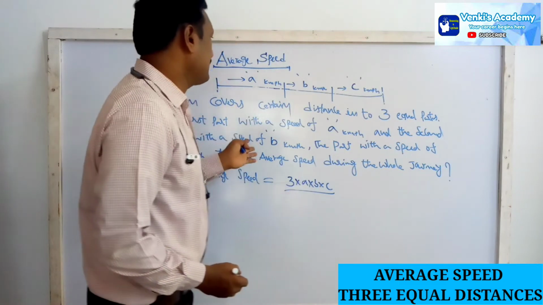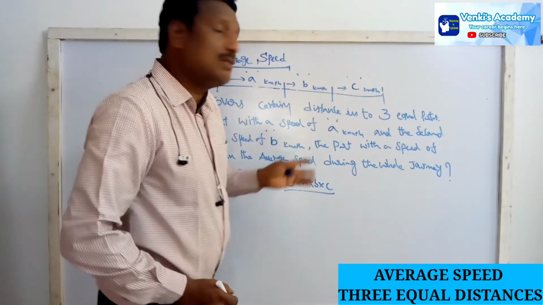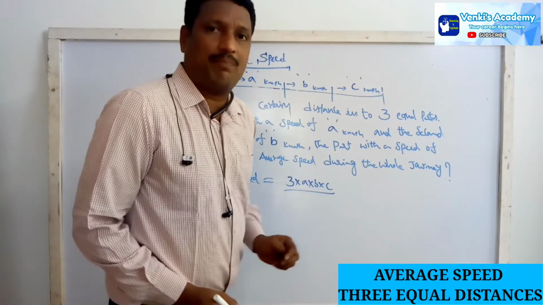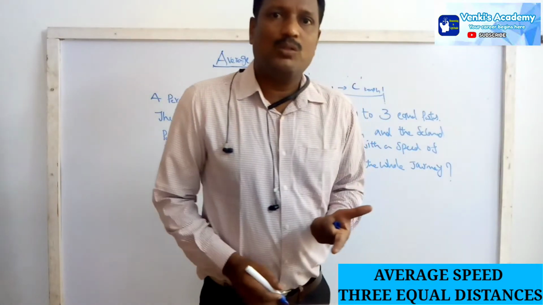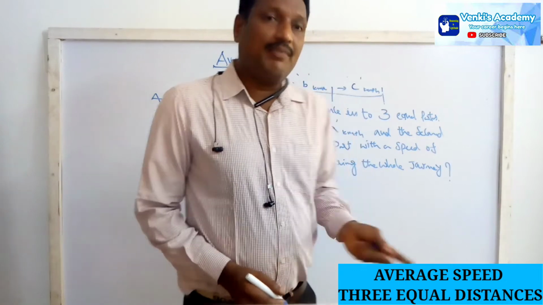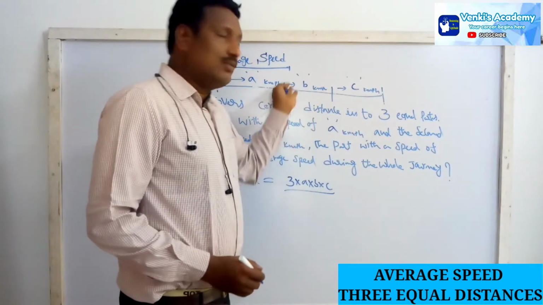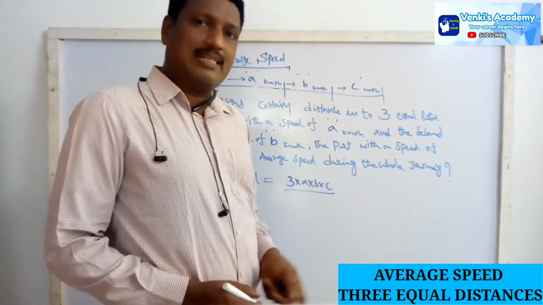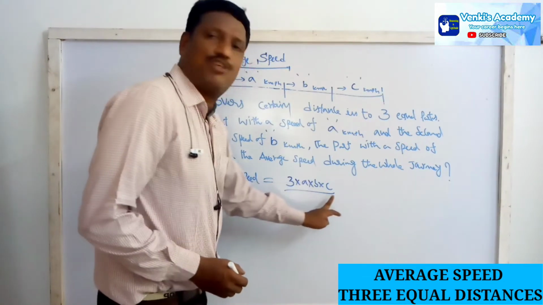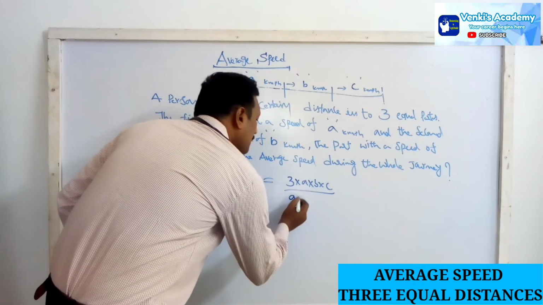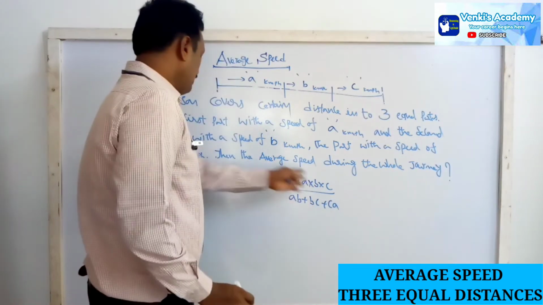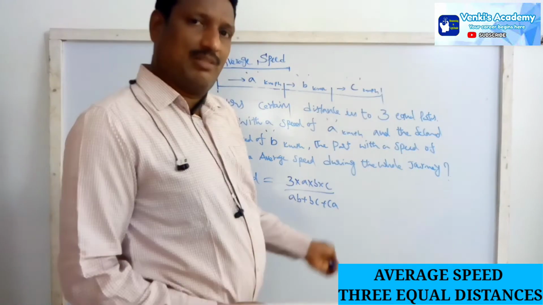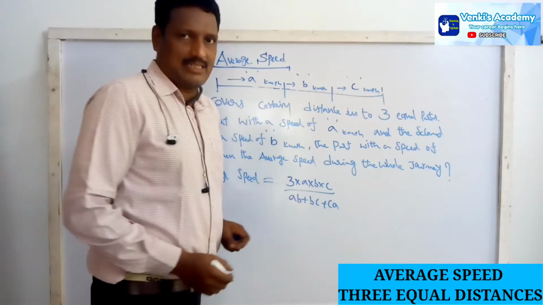Sum of their speeds here means not A plus B plus C. We take the LCM. If it is 2, it is 2AB by A plus B. If it is 3, among the 3 we take the LCM, so not A plus B plus C. Here we use AB plus BC plus CA. So this is how to find the average speed if there are 3 equal distances.